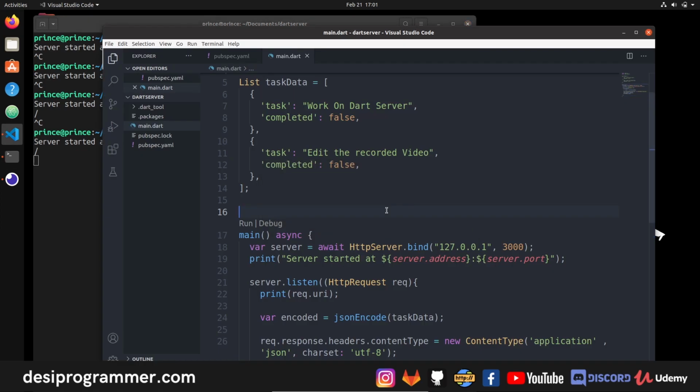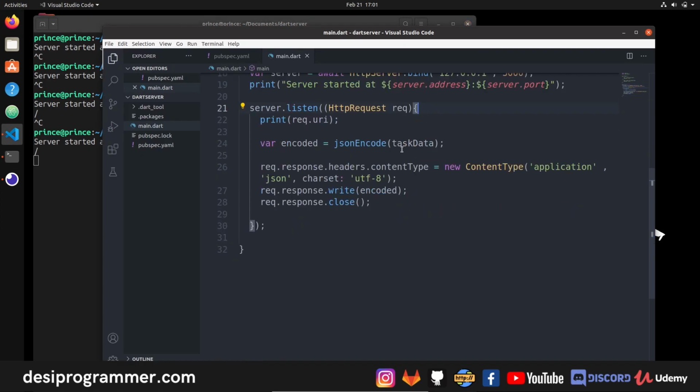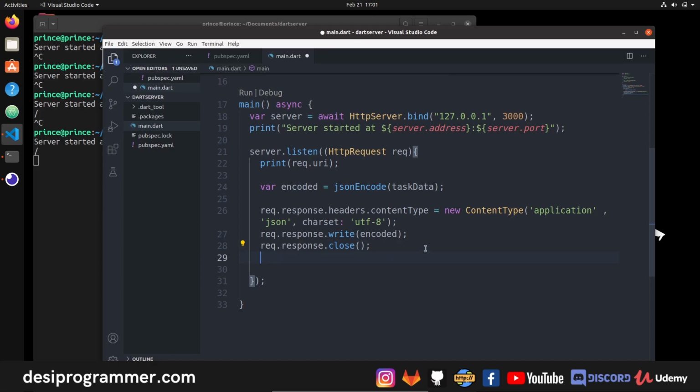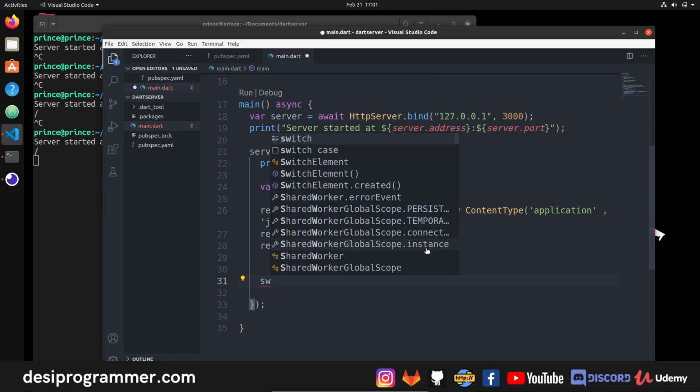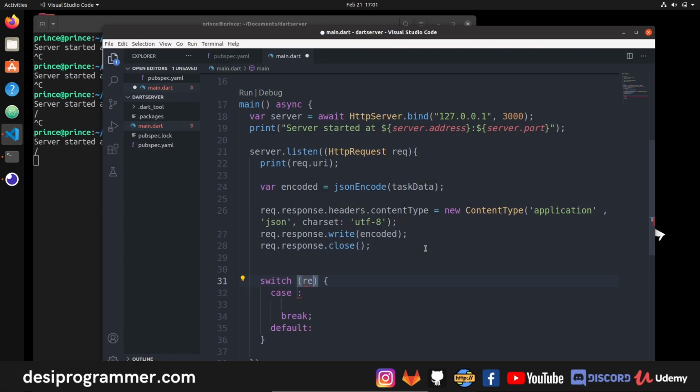Let's talk about routing. So since this is a bare basic framework, we have to handle the routing on my own. So I can use a switch statement here. Okay, if I say switch case, so I have to switch request dot URI, I think. Yeah, because this will give me the request URI, and then I have to switch accordingly, right? So I'm saying if request dot URI, let's convert it to a string. So take this value, and if the case is slash, that means I have a request from home route.